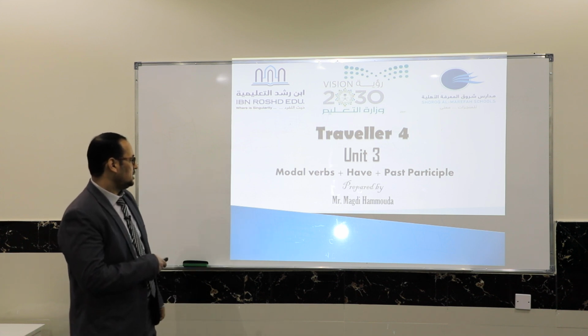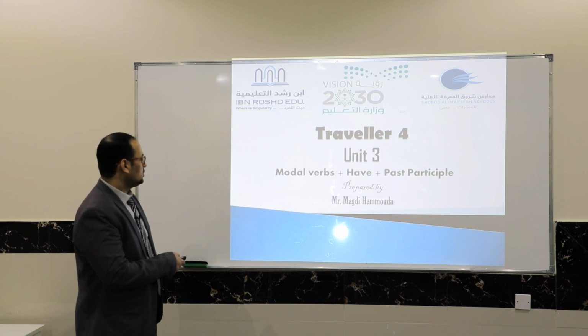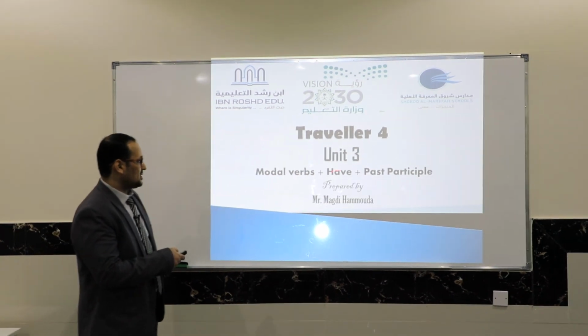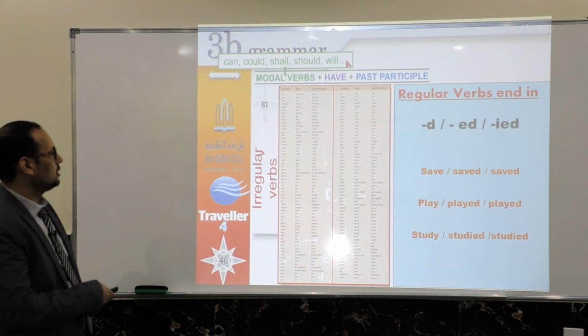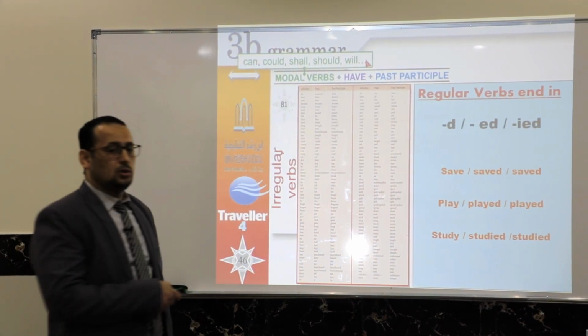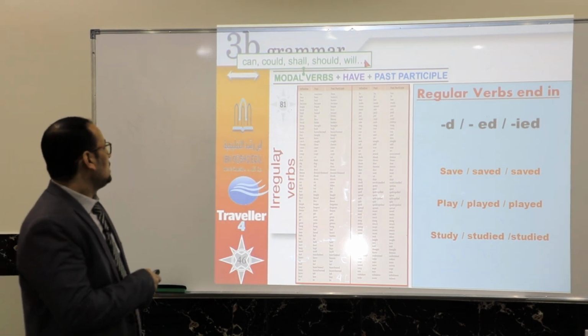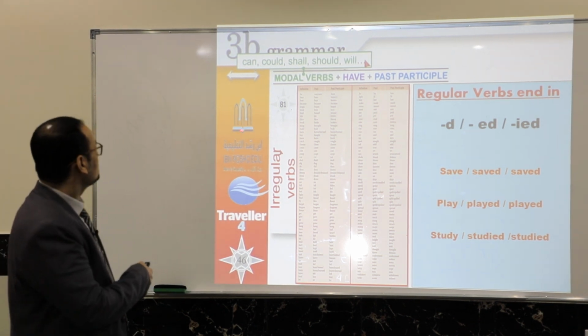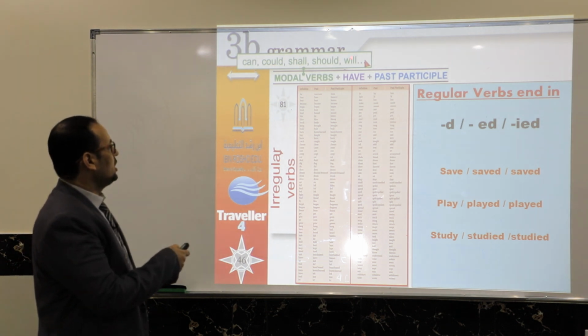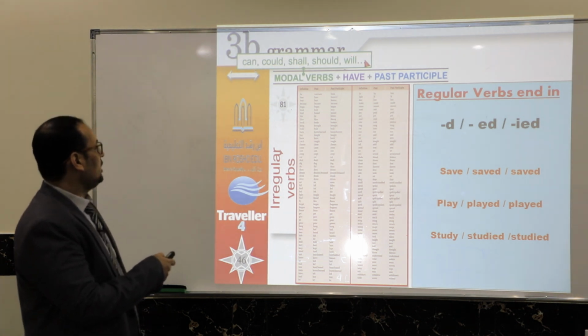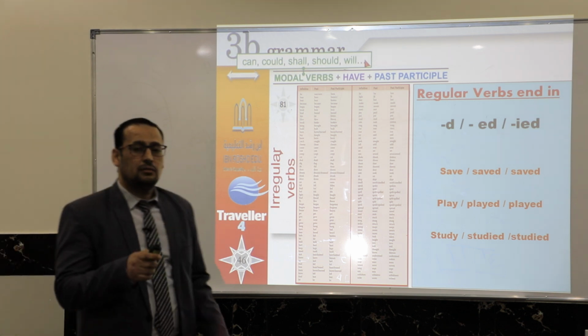The grammar lesson today is about modal verbs plus have plus past participle. Modal verbs. As you know, can is a modal verb. Could, shall, should, will, and so on. Why do we call them modal verbs?